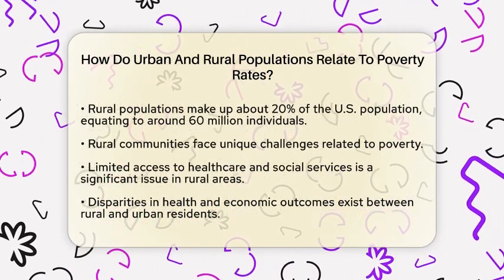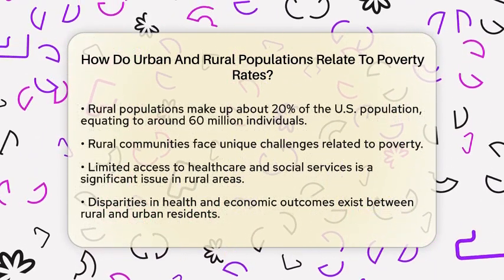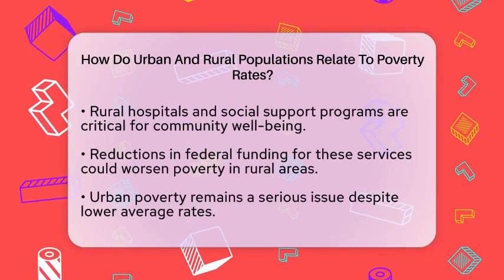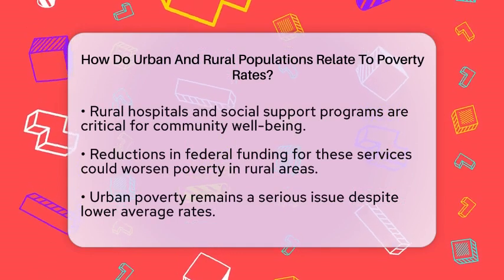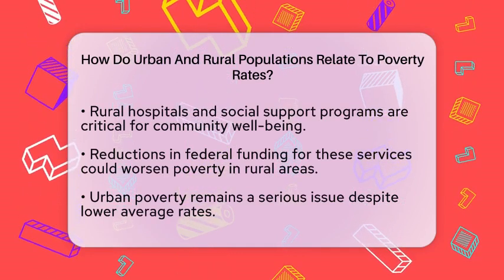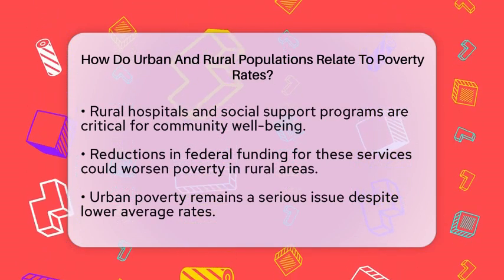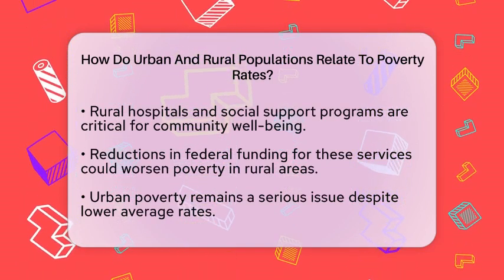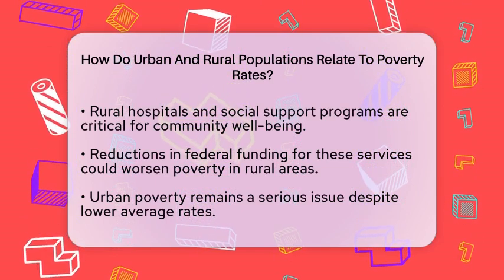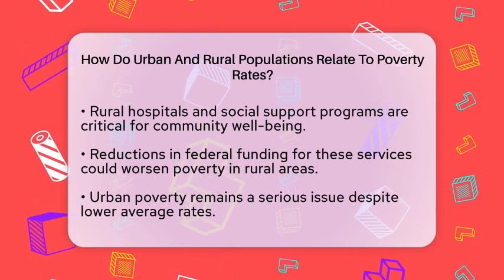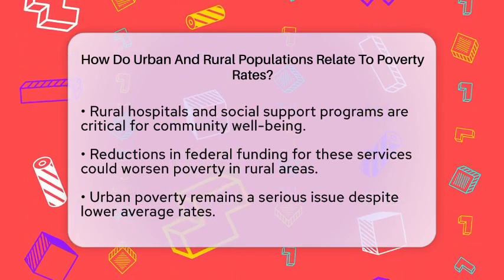For instance, rural hospitals and social support programs play a vital role in these communities. Reductions in federal funding for such assistance could lead to increases in poverty rates in rural areas. Urban poverty, while slightly lower on average, remains a significant concern. Factors such as high housing costs, job opportunities, and access to social safety nets play a role in urban poverty.